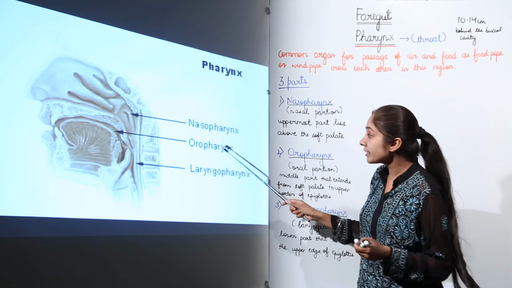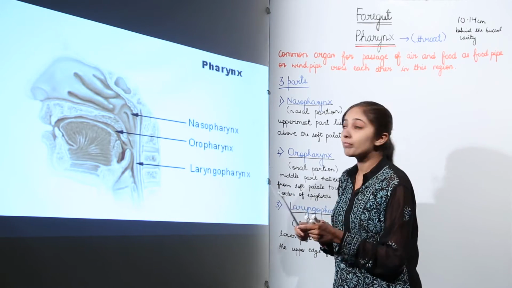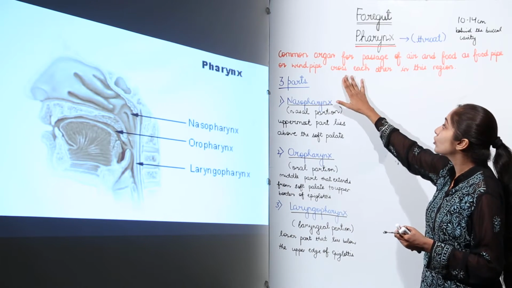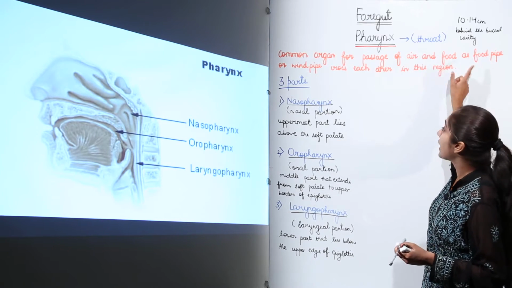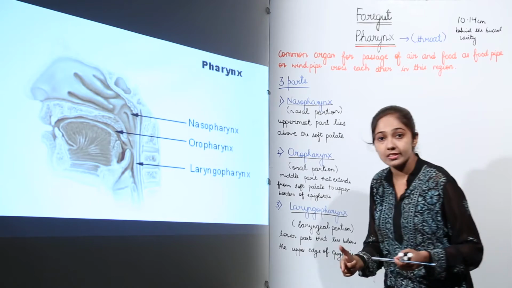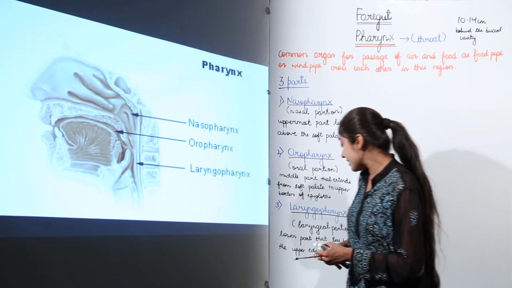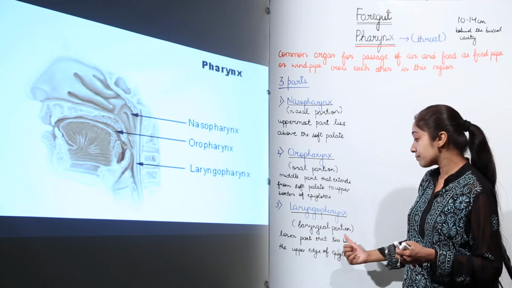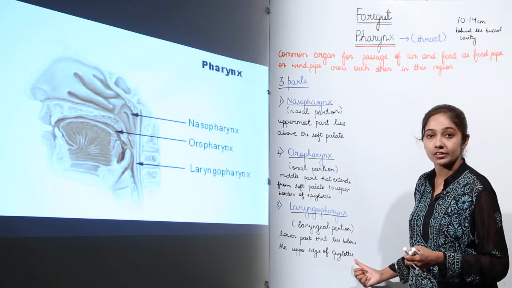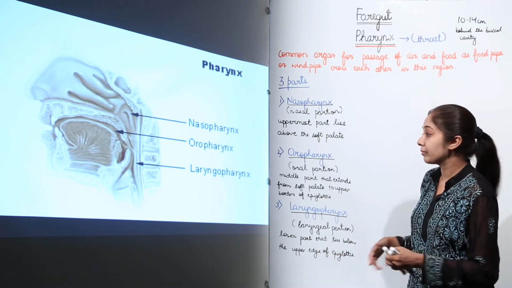So oropharynx is the region where they cross each other. Then we have laryngopharynx, the lower part of the pharynx that lies below the upper edge of the epiglottis.